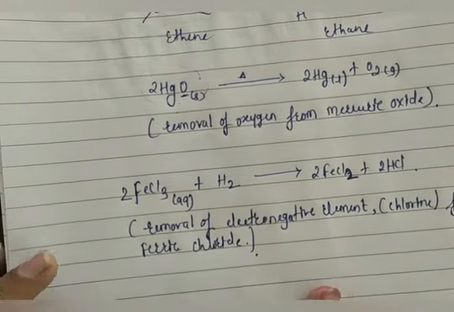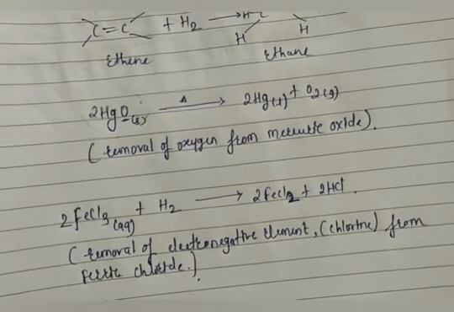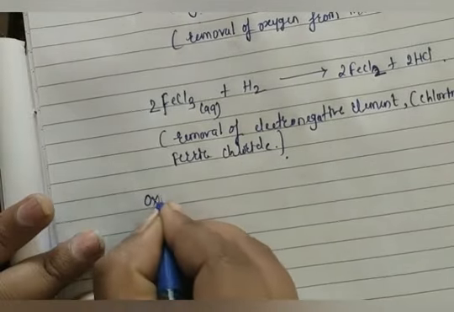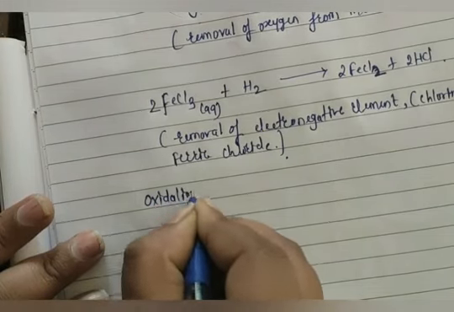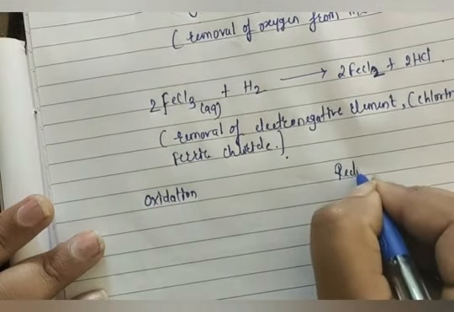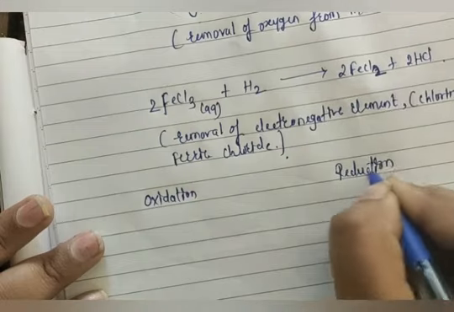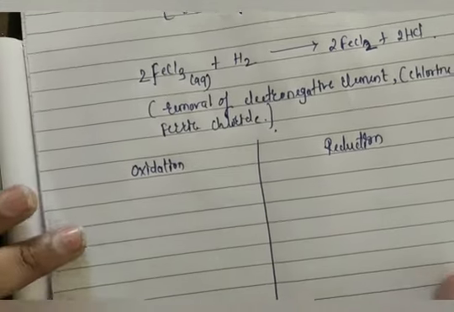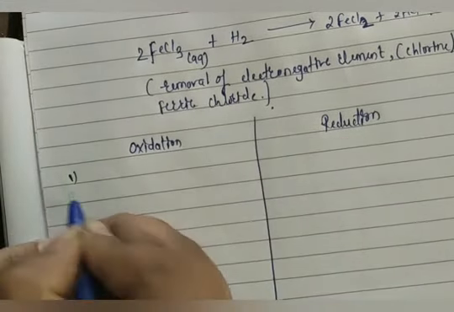Okay, so I hope you understand what oxidation and reduction are. What is the first definition of oxidation? Addition of oxygen to a substance or removal of hydrogen from a substance. So we can write here the definition of oxidation and reduction. Afterwards we'll add one more definition again and again. Today's class we learn 2 definitions of oxidation.